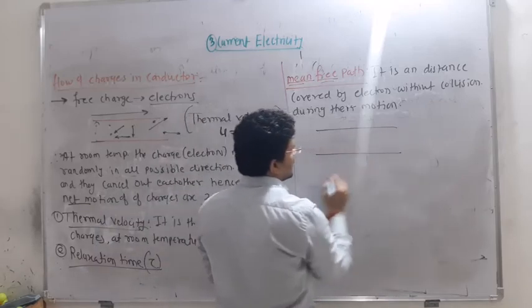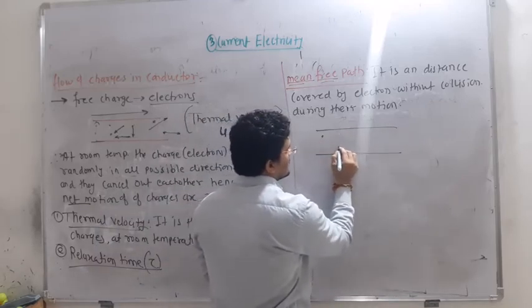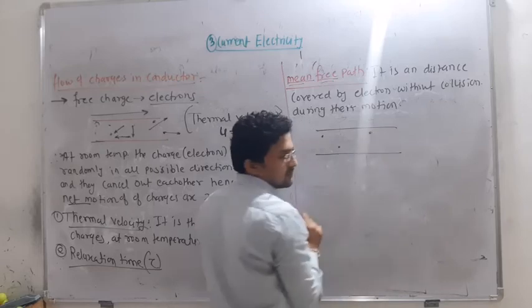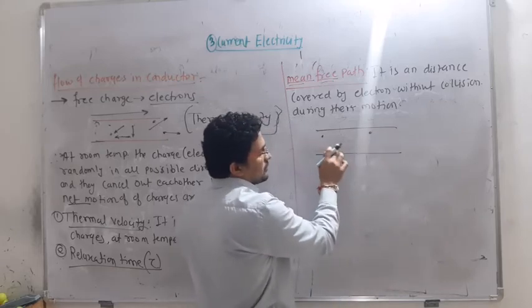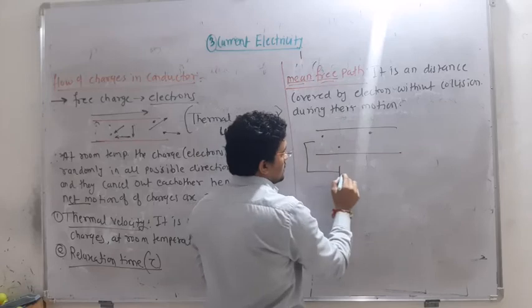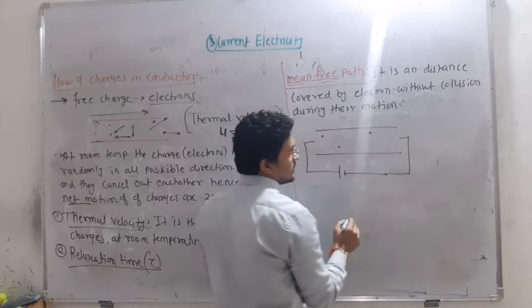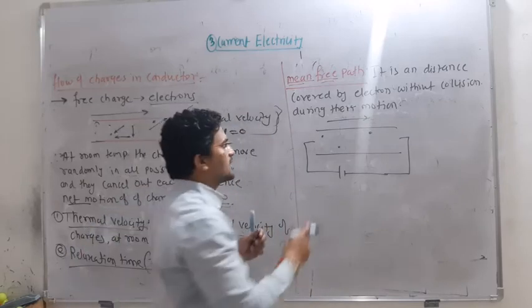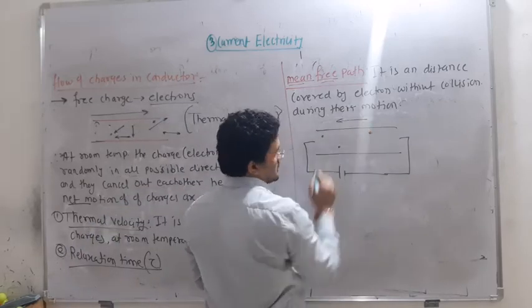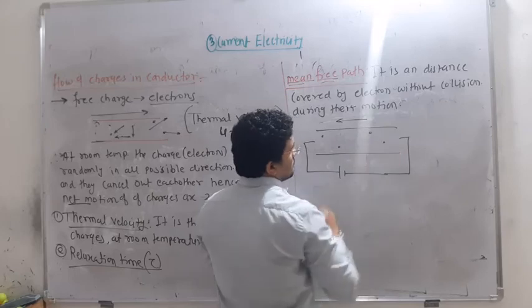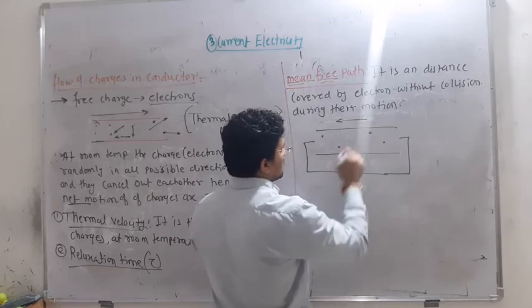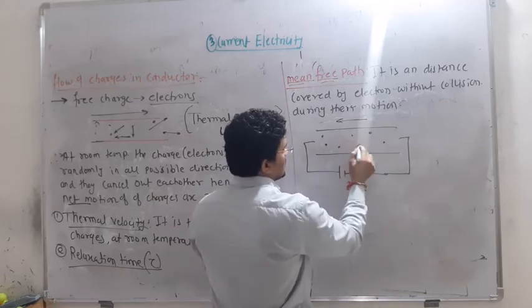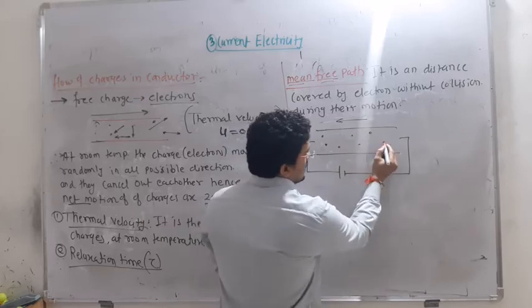I will explain it here. This is the conductor. Now suppose there is one electron and there is another electron, and another electron. Now these electrons are moving randomly. Now apply the cell to get the current. Now all the electrons will move in this direction, or maybe in this direction. So this electron is moving.